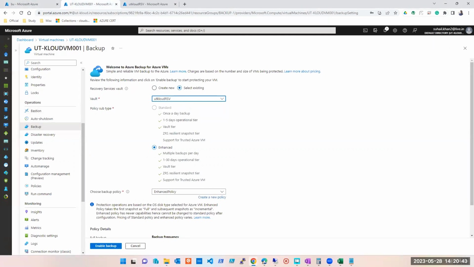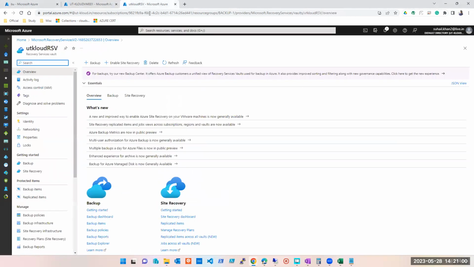Yesterday it was grayed out. Is it clear, guys? That when you have one recovery service vault, then you will always have an option to connect with that. Is it clear? But we don't have to do this. We'll again go back here. We are on the vault.